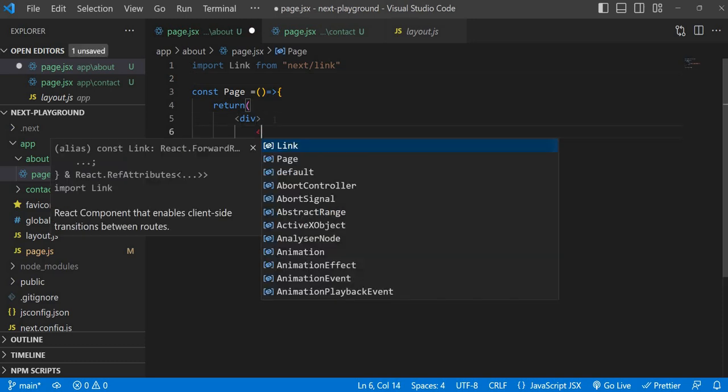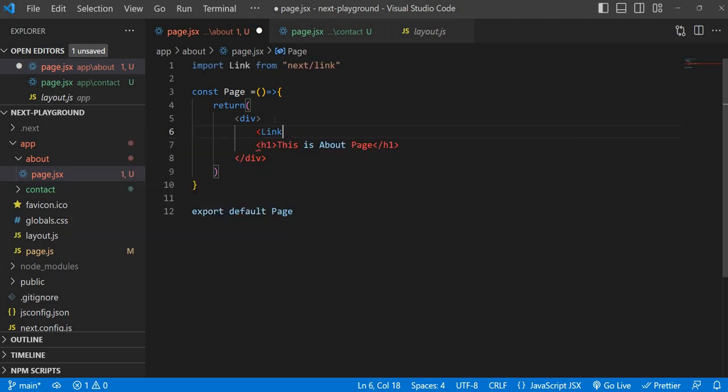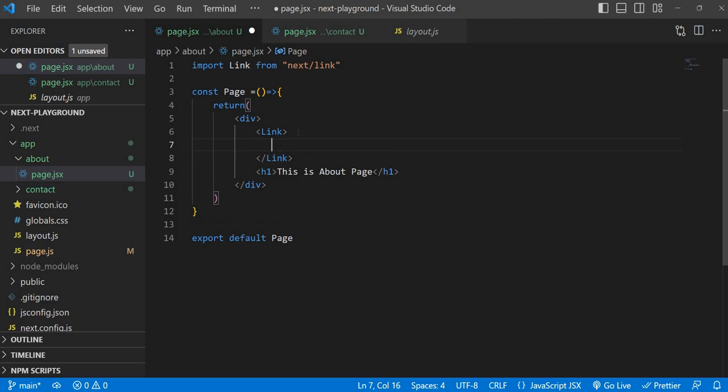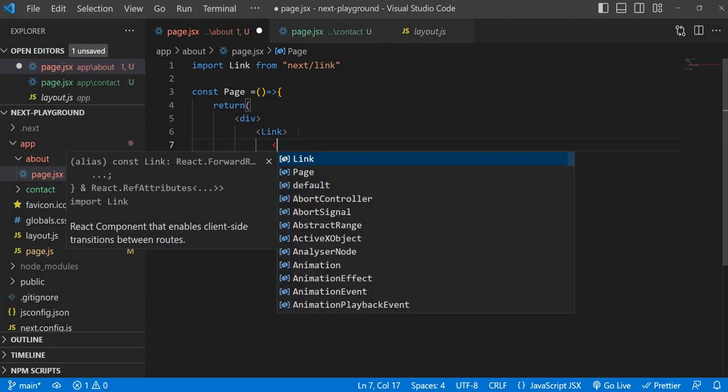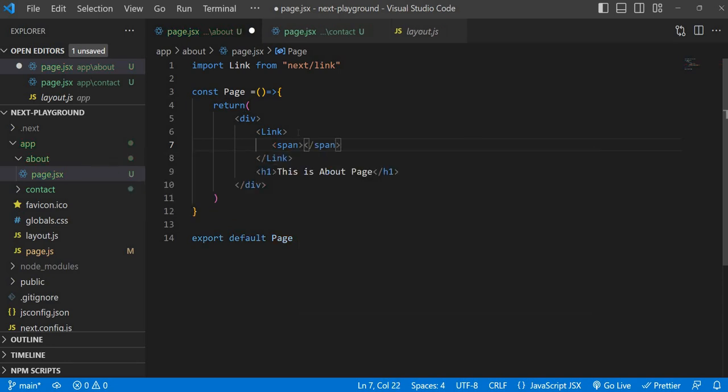Here I'm just using a Link. It's just like an anchor tag in HTML. In this Link, you can say this is the about page, and you can put a span or some label for displaying the text.